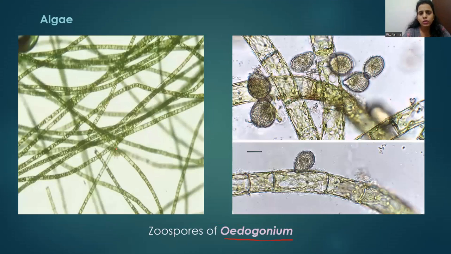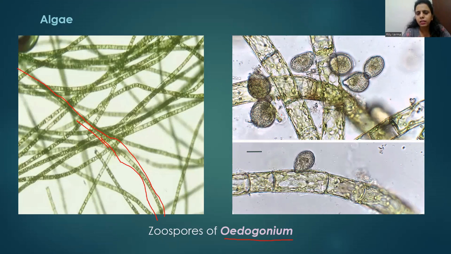Now this alga is filamentous. If you look at this alga in water or under a microscope, you can see a long green filament-like structure. So Oedogonium is filamentous, long and like a filament.